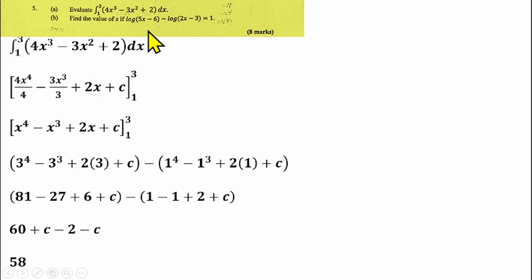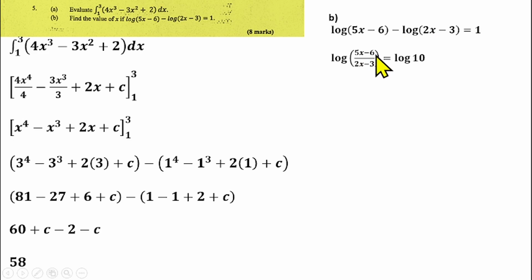Then question number 5b is on logarithm. We are given that log 5x minus 6 minus log 2x minus 3 equals 1, and you have to find the value of x. Then you are going to apply the laws of logarithm to the left hand side. That should give us log of 5x minus 6 over 2x minus 3, because the minus changes to division, equals log 10. So log will take care of log. We have 5x minus 6 over 2x minus 3 equals 10.